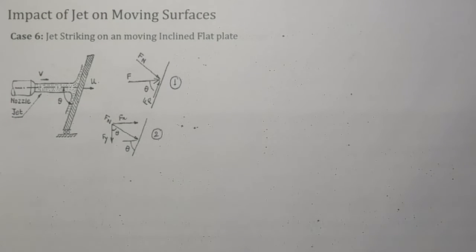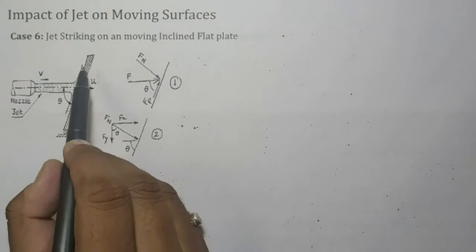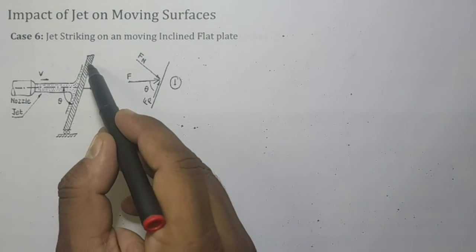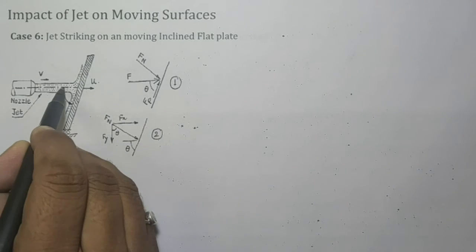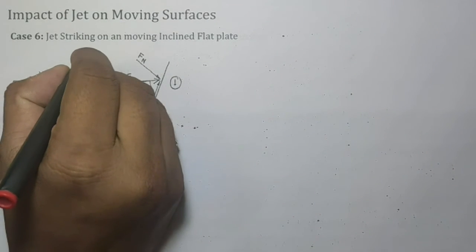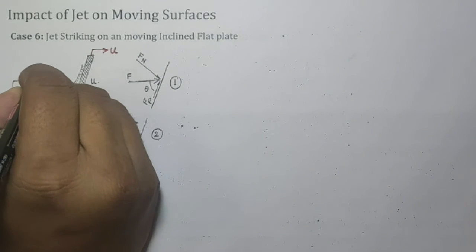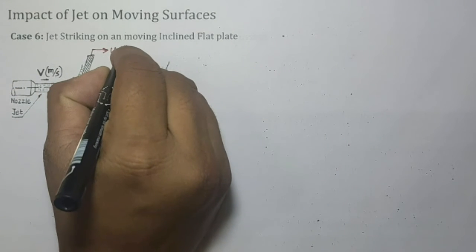Now we will see the impact of a jet on a moving surface. Case number 6 is a jet striking a moving inclined flat plate. Here we have an inclined plate that makes an angle of theta degrees with the jet direction. This plate is moving with velocity u and the jet is striking with velocity v. So the velocity of the jet is v meters per second and the plate's is u meters per second.